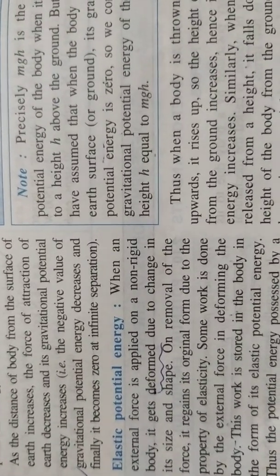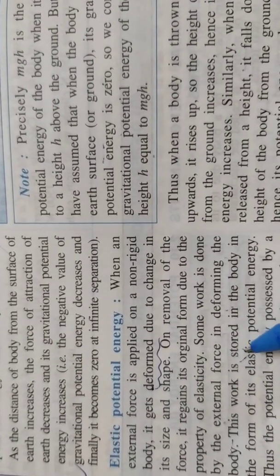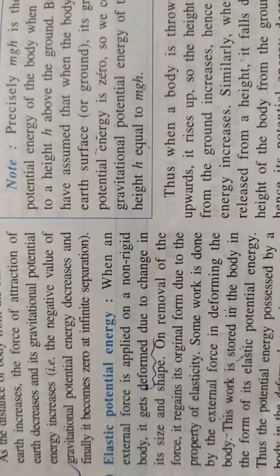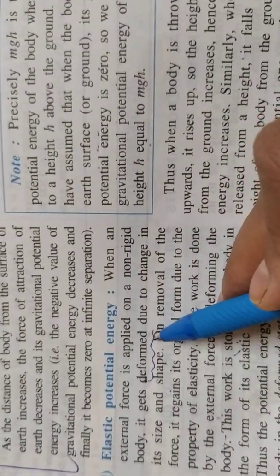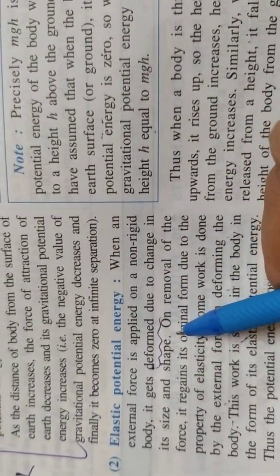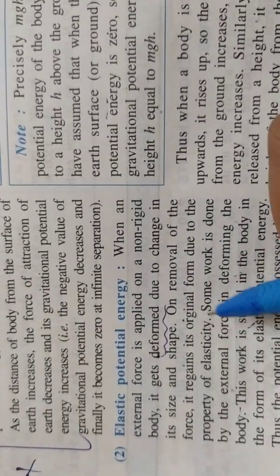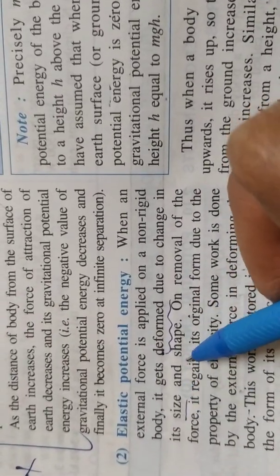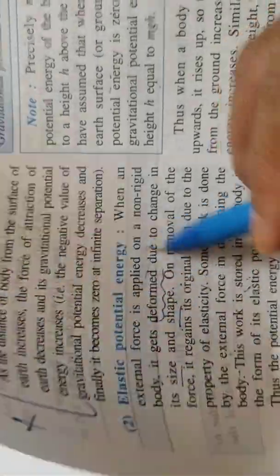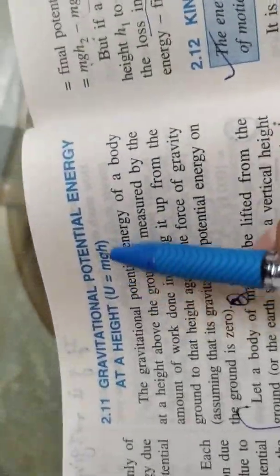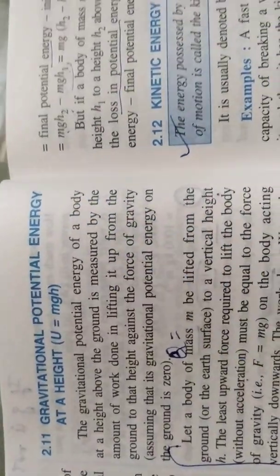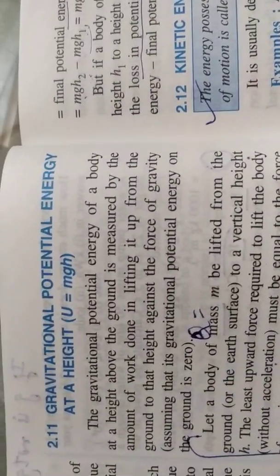When we do work in stretching or compressing the spring, we actually deform the shape of that body. That's why we say the energy possessed by a body due to its shape and size is called elastic potential energy.